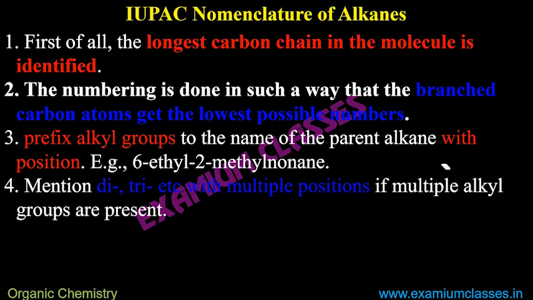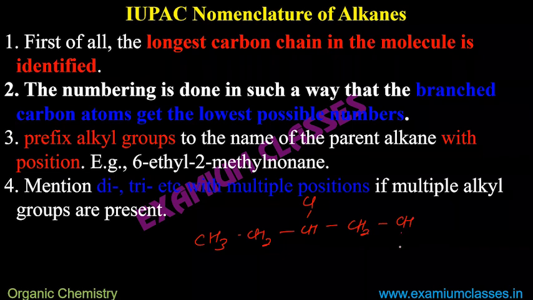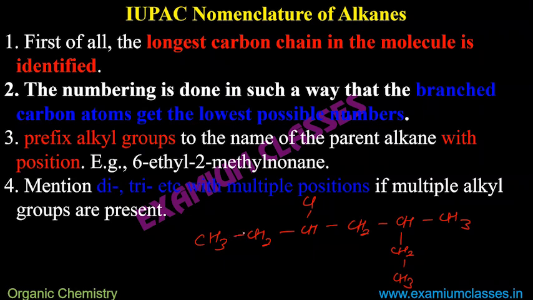So first of all, the longest carbon chain in the molecule is identified. To name the compound, suppose I have written a compound as CH3, CH2, CHCl, CH2, CH, CH2, CH3, CH3. Now tell me in the chat box, which one is the longest chain? How many carbons are there in the longest chain? You need to write the number of carbons in the longest chain in the chat box.